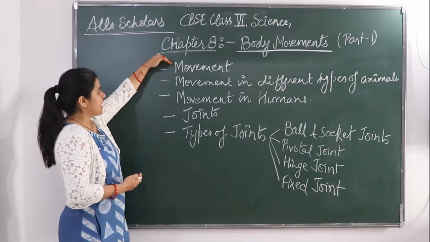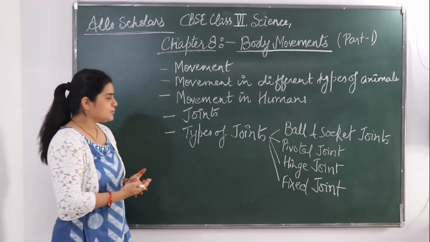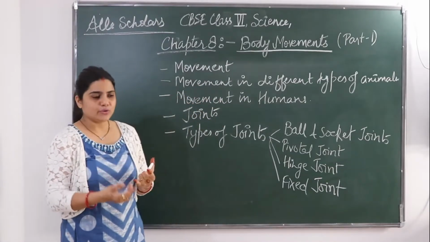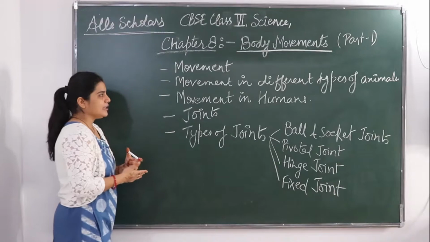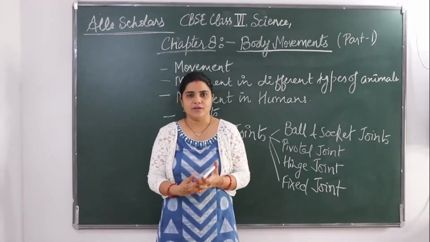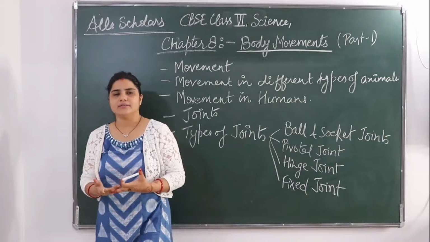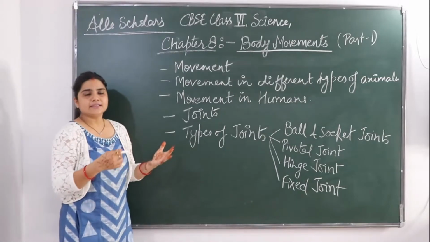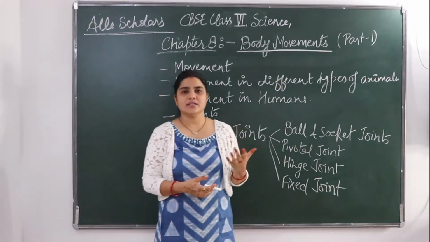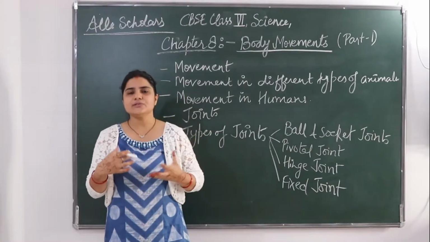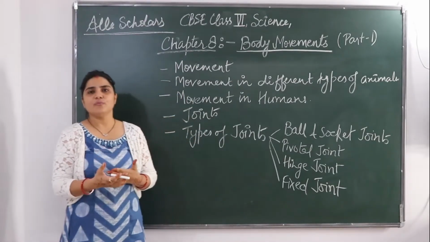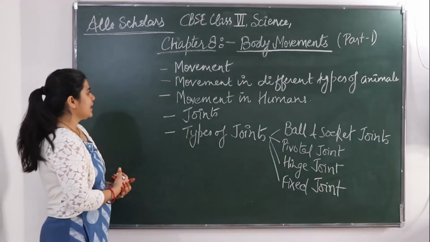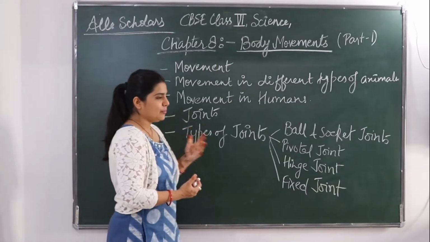Initially I will start with movement. We will see what movement is. Then we will see the movement in different types of animals. We are going to see how different kinds of animals use their different body parts to move. We will take a cow, some insects, fish, and birds. Some use their legs, some use their wings, some use their fins. Like this, different types of movement and different body parts are used to move from one place to another.